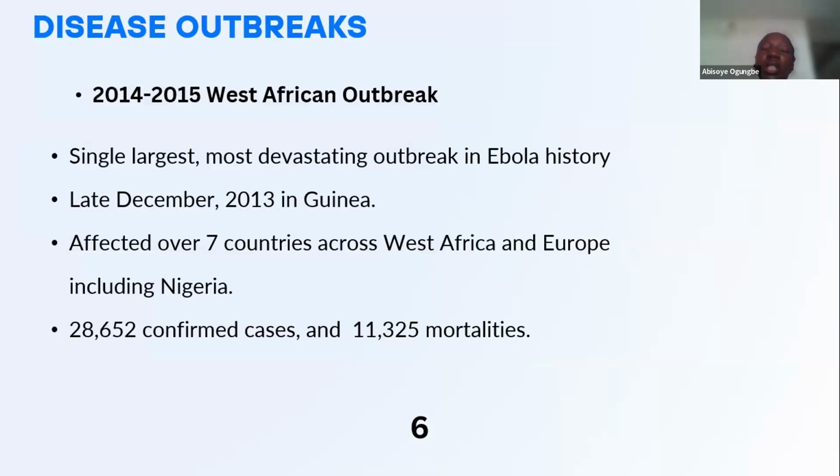It was imported into Nigeria in 2014 by a Liberian congressman. It had 28,652 confirmed cases and 11,325 mortalities. It was such a devastating disease, and it's the largest that's ever been recorded so far.